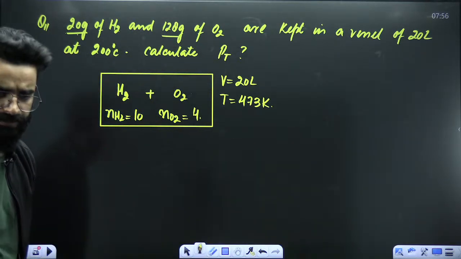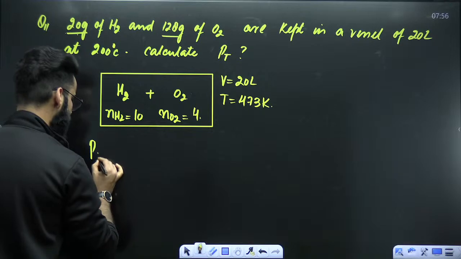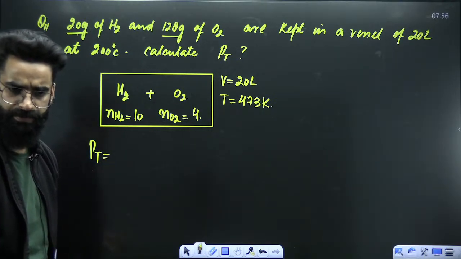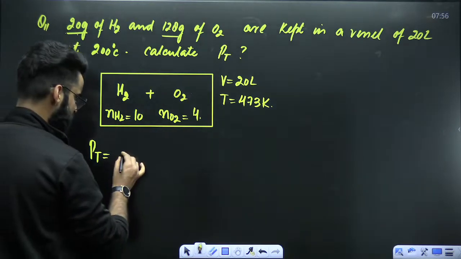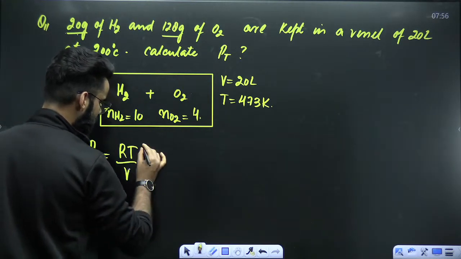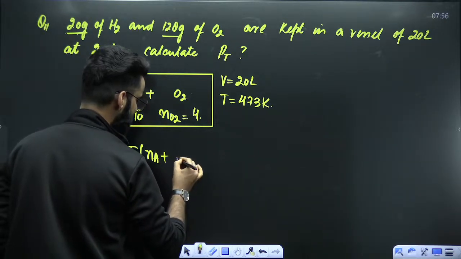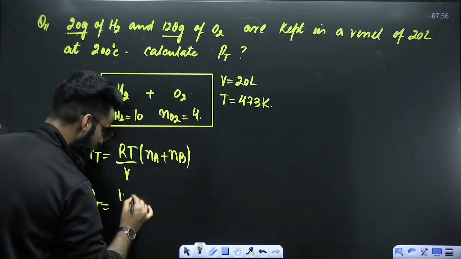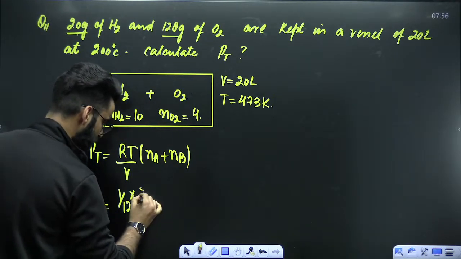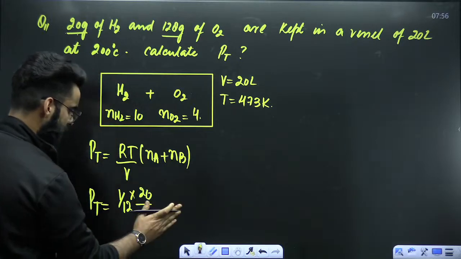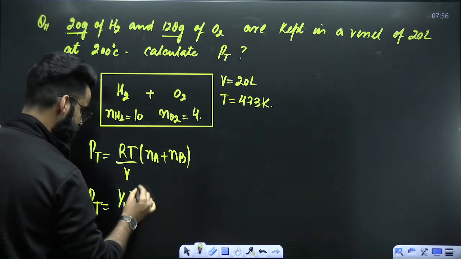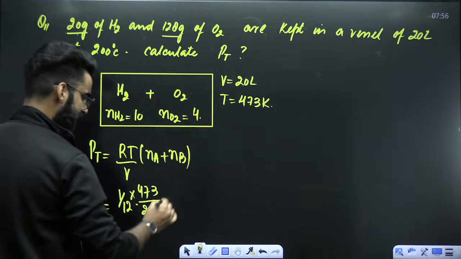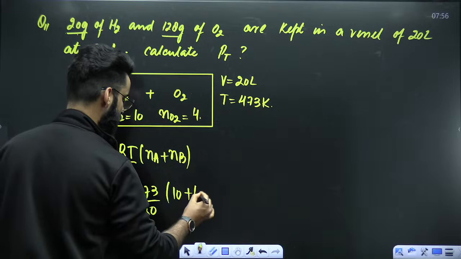What am I supposed to calculate? I'm supposed to calculate the total pressure of the mixture. 2 minutes back only I told you how to solve it. So total pressure of the mixture has to be equal to RT divided by V multiplied by Na plus Nb. So PT is equal to R value, which is 1 by 12, volume of the mixture is 20 liters, temperature is 473 Kelvin, Na is 10, Nb is 4.